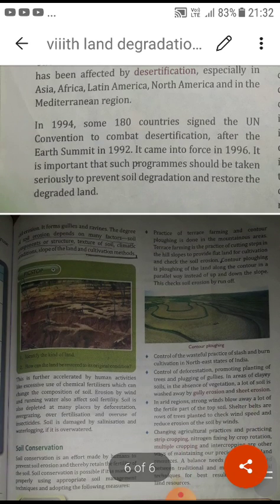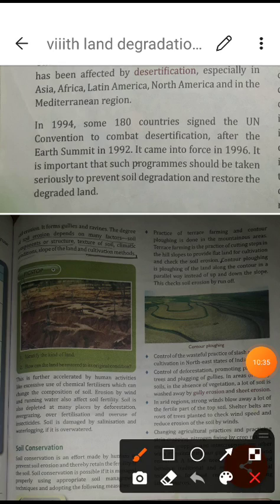Now, students, the next part explains that when we talk about land degradation, it is our duty to conserve the soil. Soil conservation is one of the activities that can slow down land degradation. In this way there are different activities by which we can reduce desertification, deforestation and other kinds of land degradation. We human beings, it is our duty. Now let us see what is given in your book.